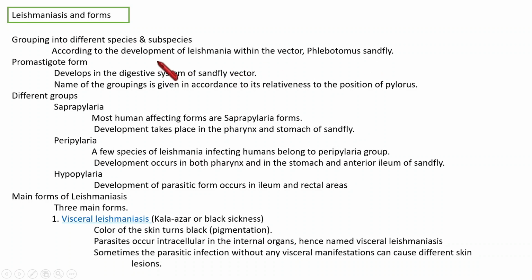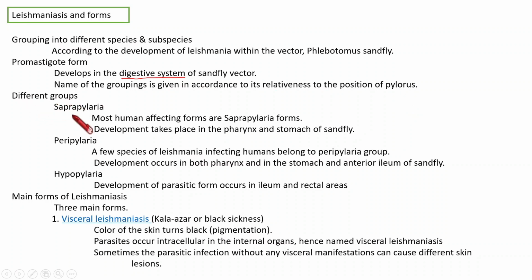Based on that, we can group. The promastigote form develops in the digestive system of the sandfly. And the names of the groupings are given in accordance with its relative position in the pylorus, in the stomach.